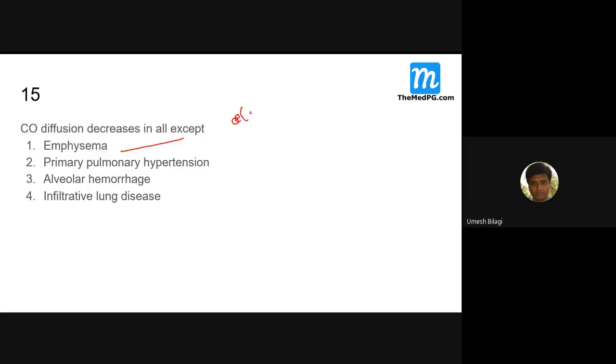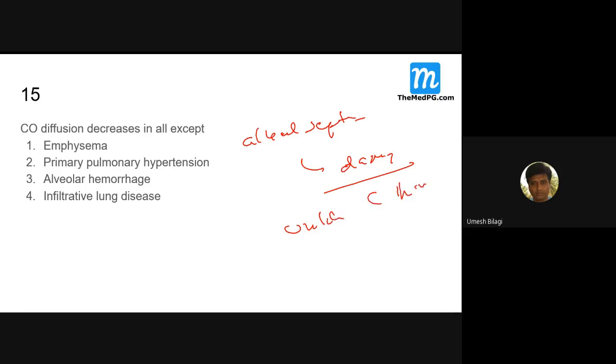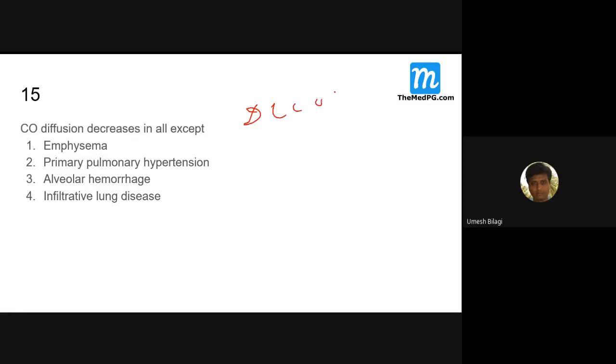So what happens in emphysema? The alveolar septae are damaged. Unlike chronic bronchitis, where TLCO is not affected, in emphysema there is damage to the lung, so DLCO is decreased. Primary pulmonary hypertension, as I said, is lung damage. Again, DLCO is decreased.